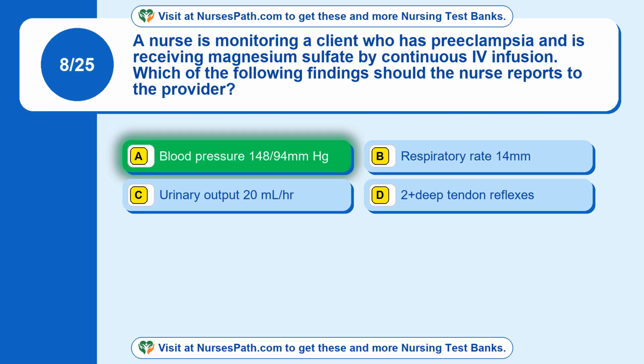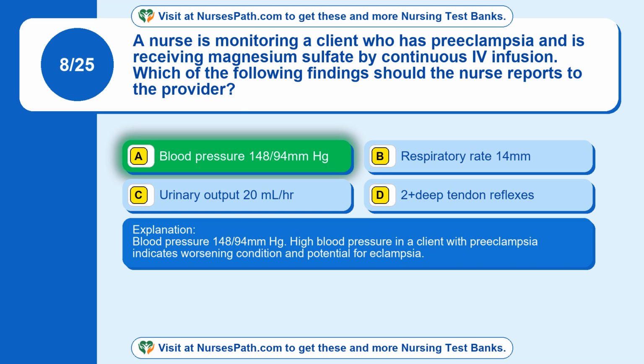The correct answer is option A, blood pressure 148/94 mmHg. High blood pressure in a client with preeclampsia indicates worsening condition and potential for eclampsia.